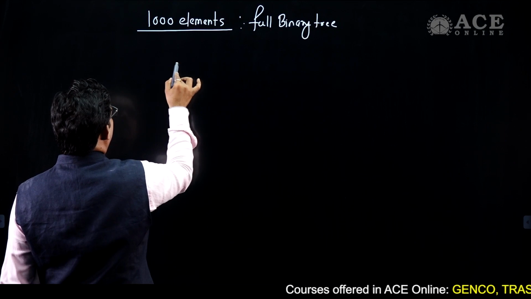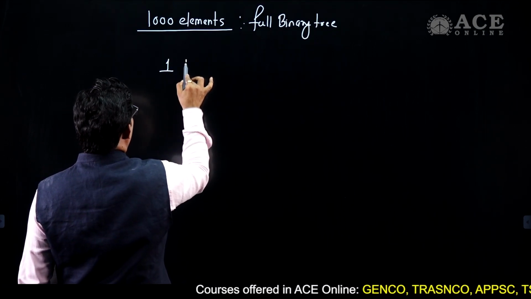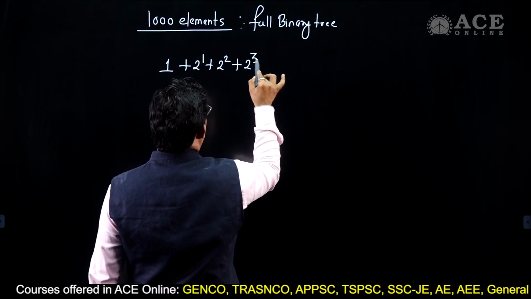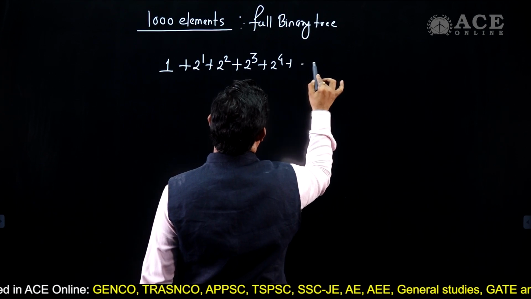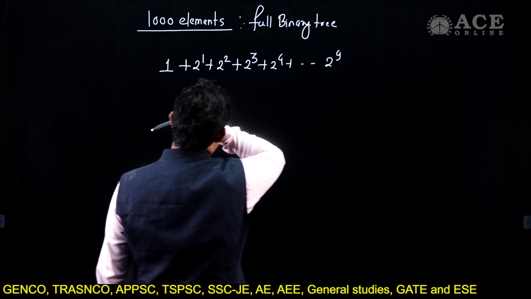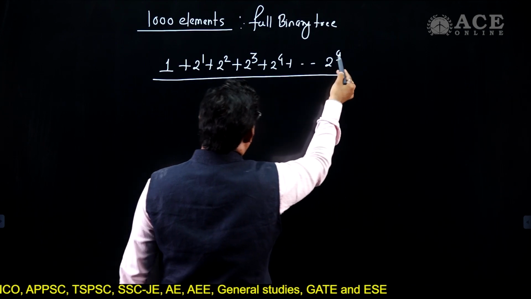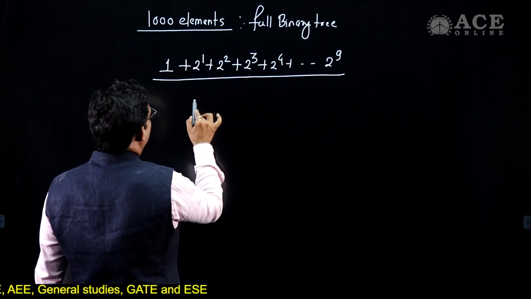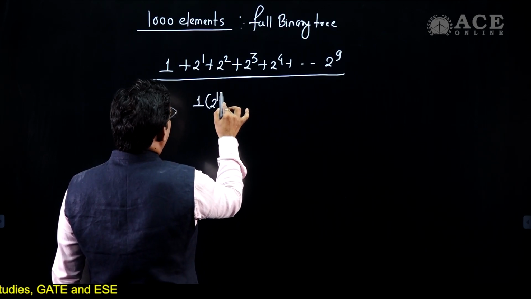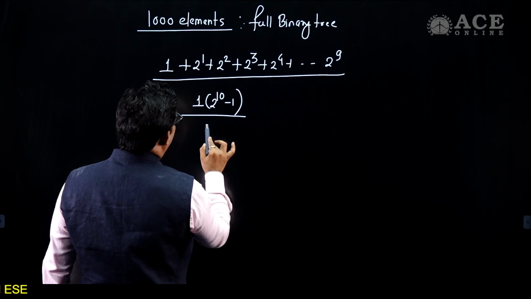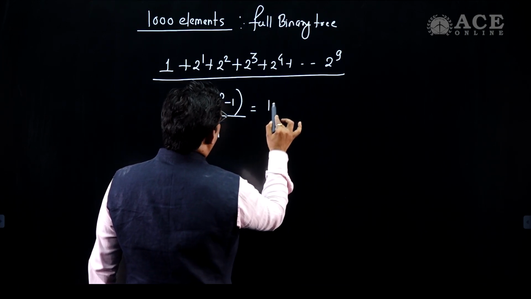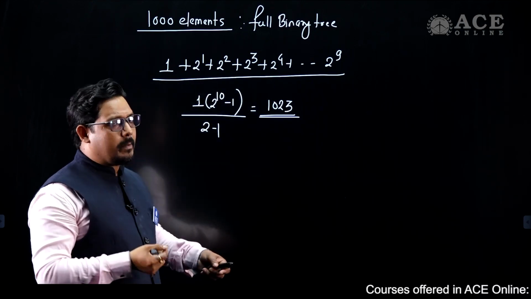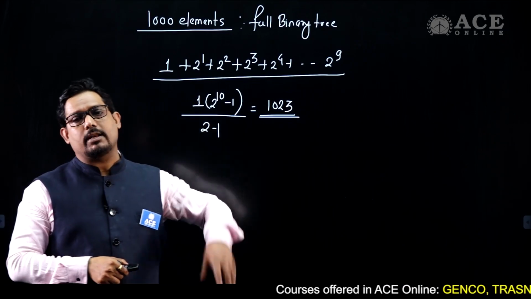Because for a full binary tree, I'll just write the values 2 to the power 0, 2 to the power 1, 2 to the power 2, 2 to the power 3, 2 to the power 4, and I'll go up to 2 to the power of 9. If I do this summation, for all levels from height 0 up to height 9, the sum will be the first term times 2 to the power 10 minus 1, divided by 2 minus 1, and that is equal to 1023. So if it is a full binary tree, it will have 1023 elements.